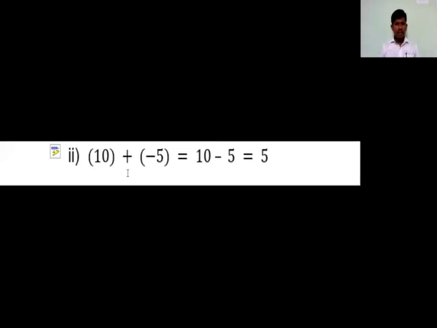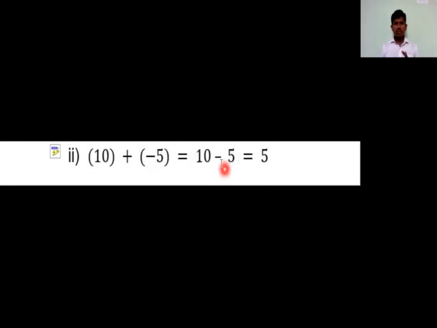Let me take another example. Here +10 is one integer and -5 is another integer. These both I am going to add. If we add +10 and -5, what is the result? Plus times minus is minus, so 10 minus 5.